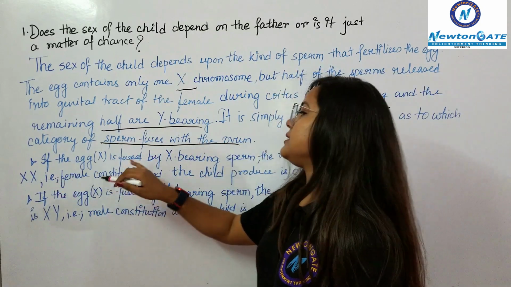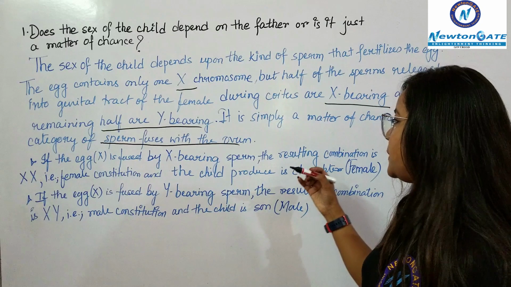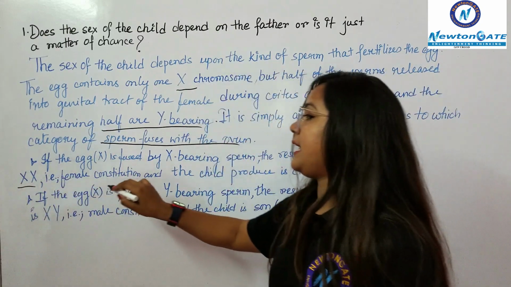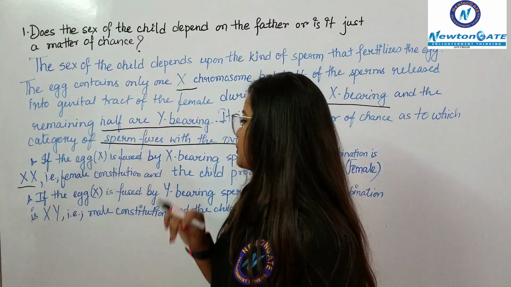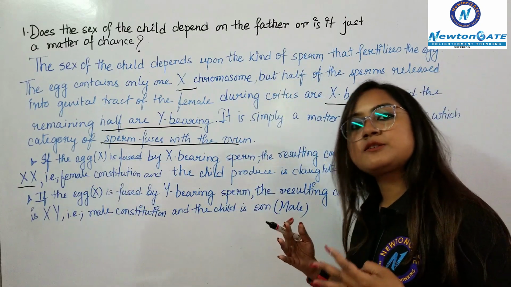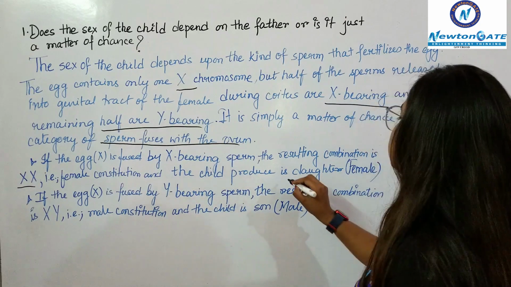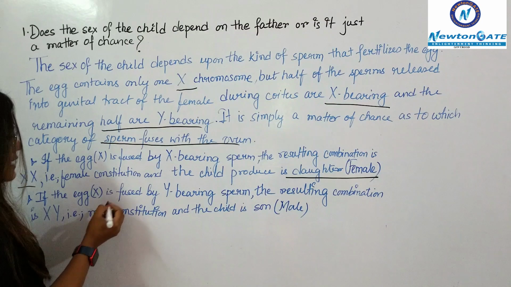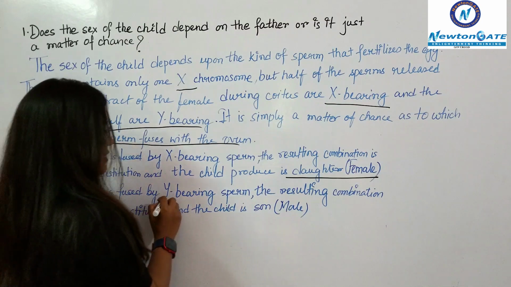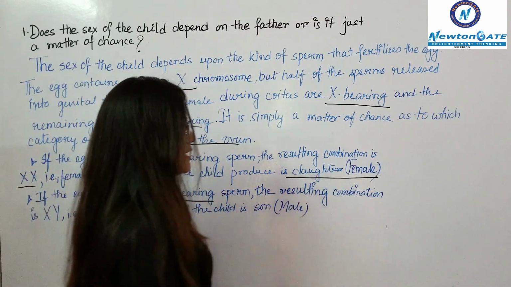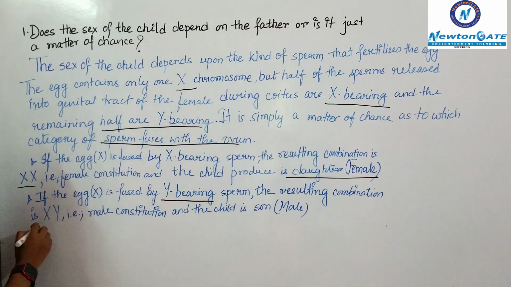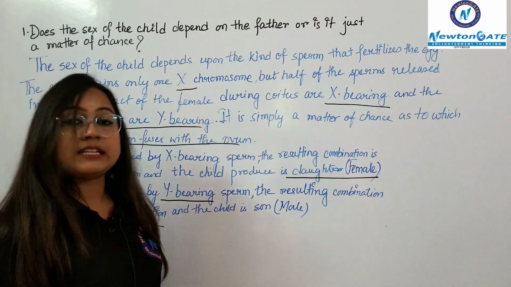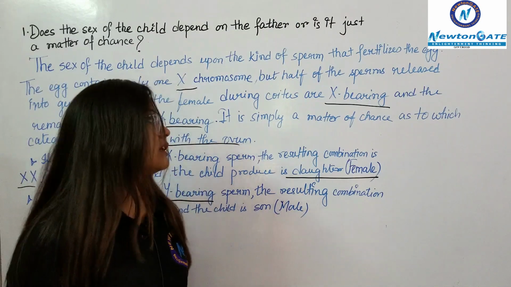If the egg is fused by an X bearing sperm, the resulting combination is XX, and that is a female constitution, and the child produced in this case is a daughter, that is female. And if the egg is fused by a Y-bearing sperm, then the resulting combination, XY, is a male constitution, and the child is then a son or the male child.